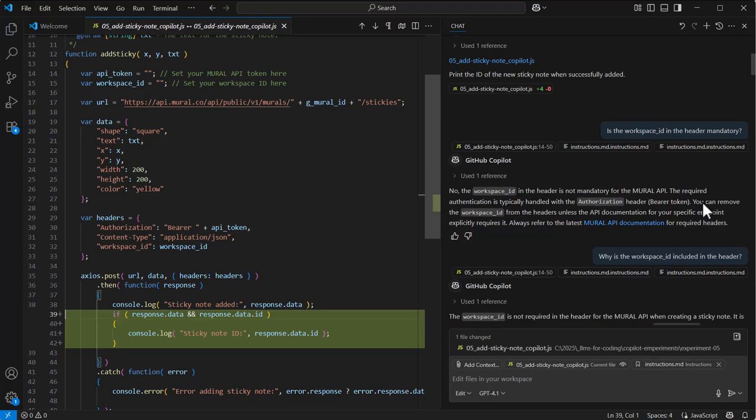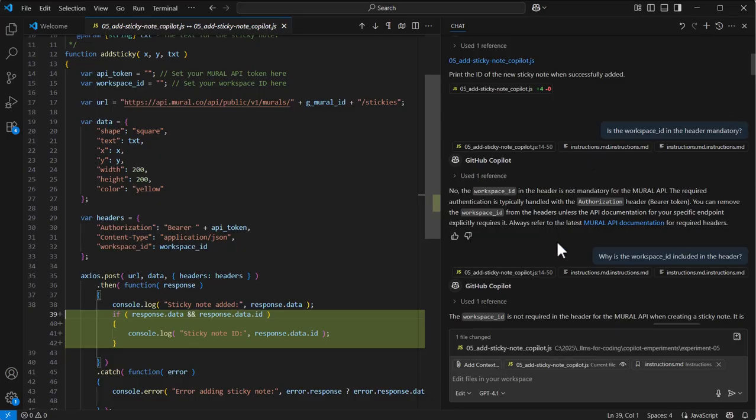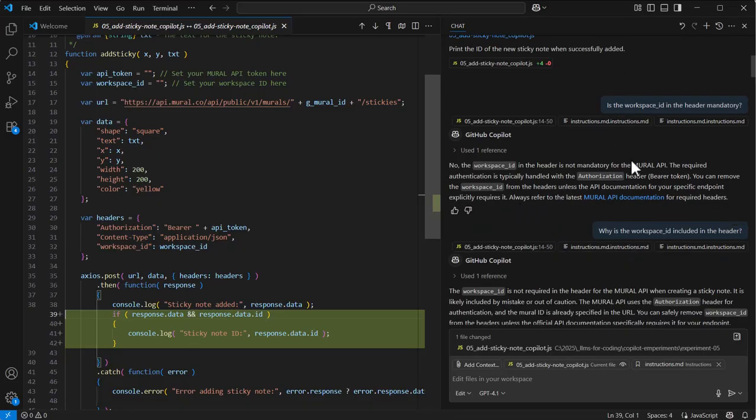As an aside, do you see here where the model is doubling down on its answer and says, yeah, according to the Mural reference information, I've got it right. This link here, it's not valid. It's a hallucination. Unfortunately, Copilot classified my input as a question and didn't make any changes, so I had to prompt.